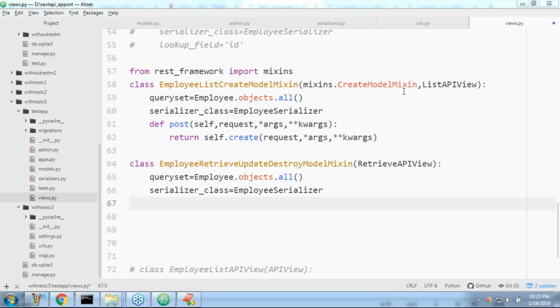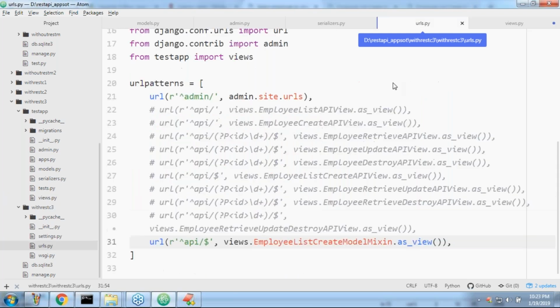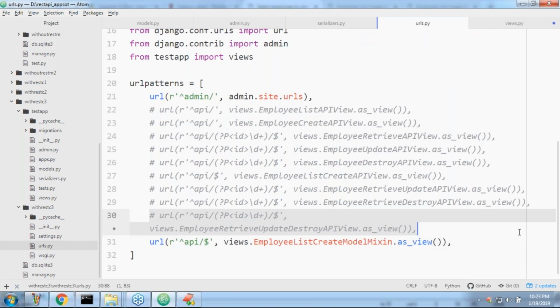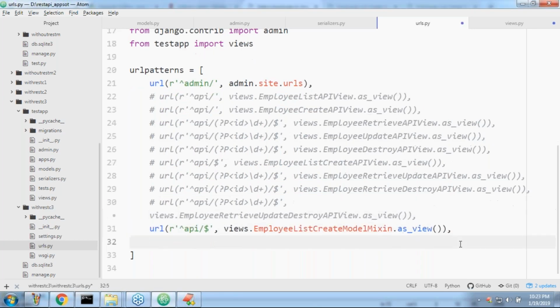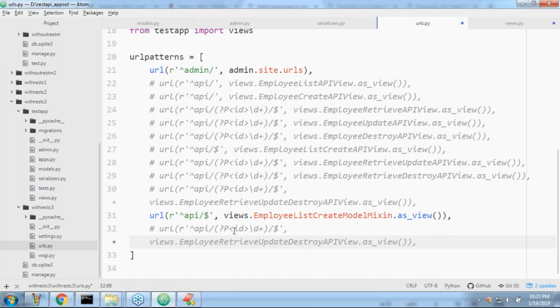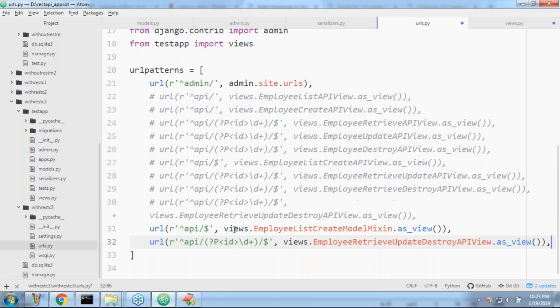Which word? If I use one word, then automatically we are not required to use a lookup field. PK, primary key. Okay. Now let me go to urls.py. Okay, so now urls.py I'm taking here. Just observe that. Let me copy paste this one. Now let me remove the comment.